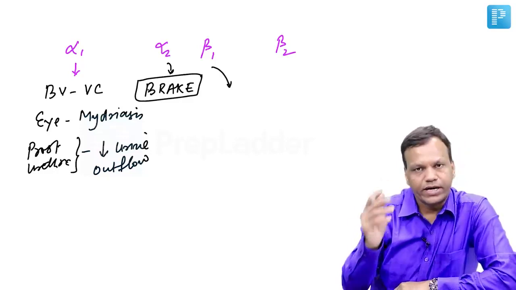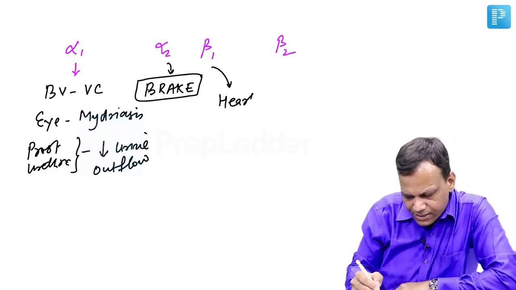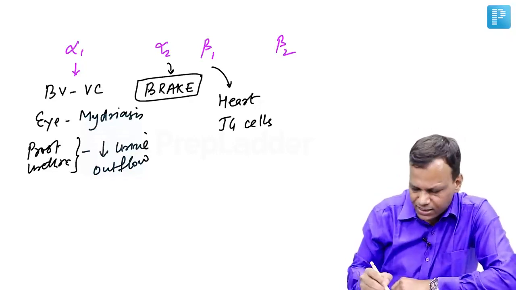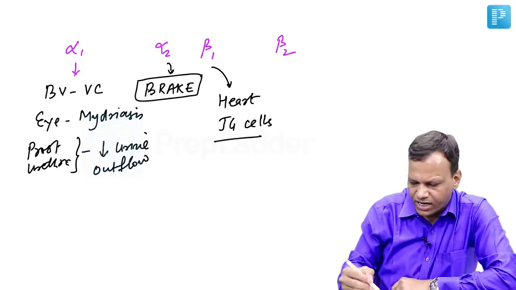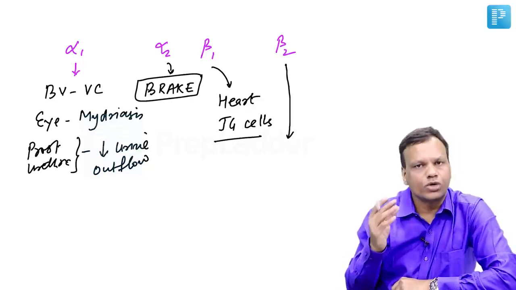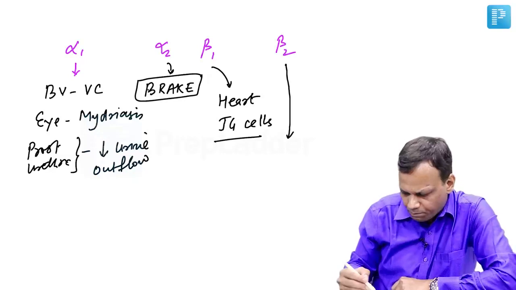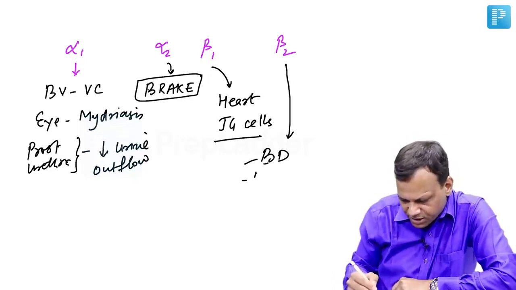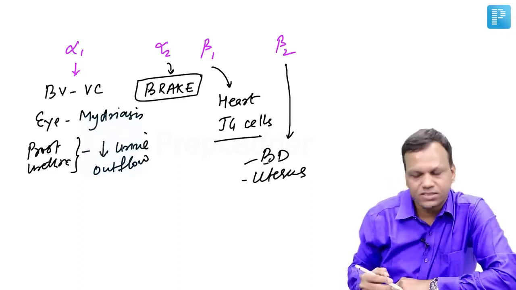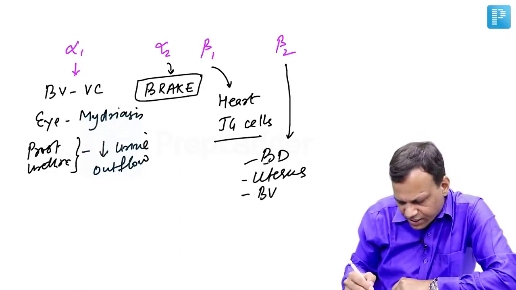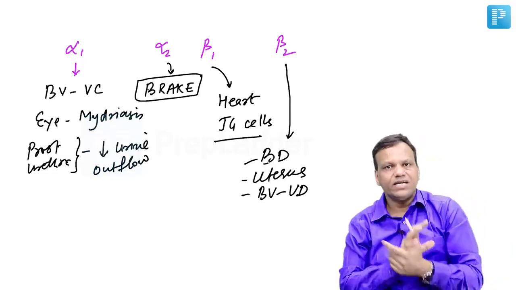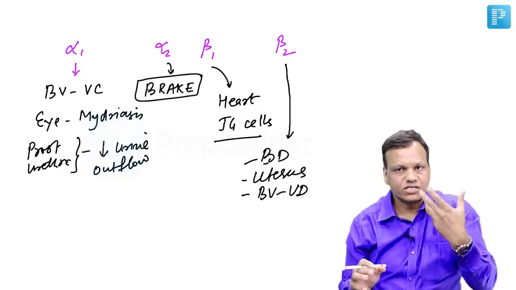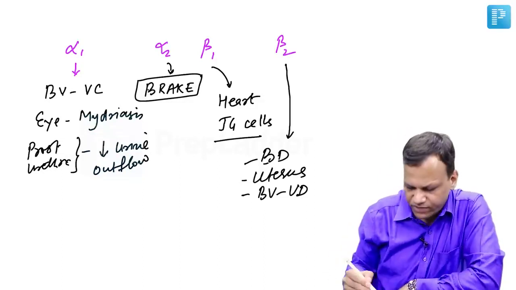Beta 1 you need to remember only at two places. One is in the heart and second is in the JG cells of the kidney. In the heart, it stimulates the heart. In JG cells, it releases renin. Whereas beta 2 is present at most other locations. The important ones you need to remember: beta 2 is present in the bronchus, which causes bronchodilation. Beta 2 is present in the uterus, which will relax the uterus. It is present in the blood vessels where it causes vasodilation. And remember, it is mainly present in the blood vessels of skeletal muscles and blood vessels of coronaries. So when it stimulates them, bronchodilation and vasodilation will occur.